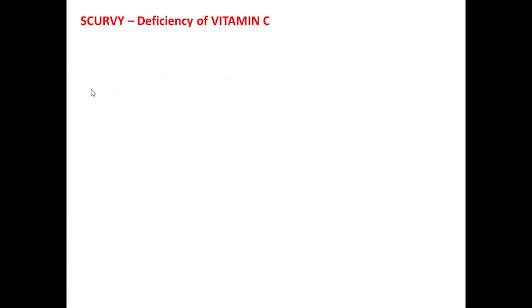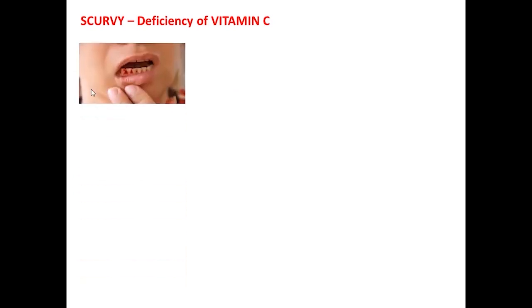Next is scurvy. It is caused due to the deficiency of vitamin C. Here is the picture, and symptoms of scurvy are swollen and bleeding gums. Swollen means सूजन and bleeding gums means अचानक से मसूड़ों से खून आना.